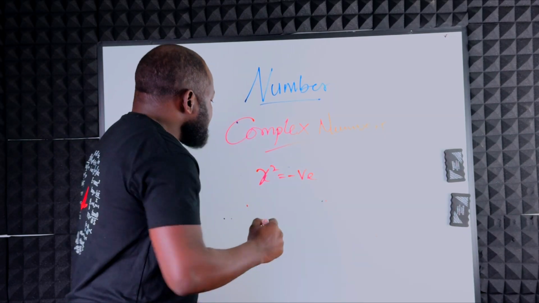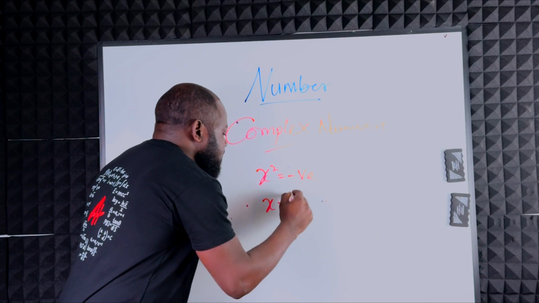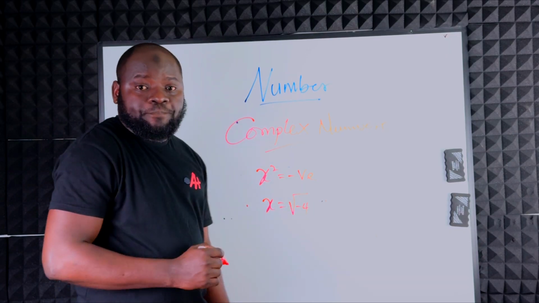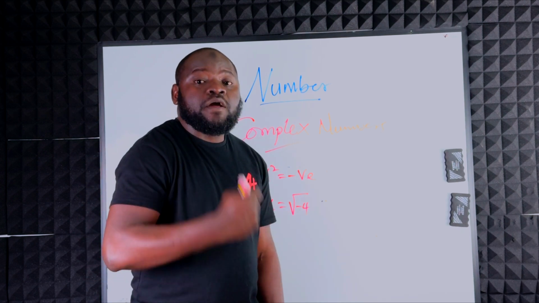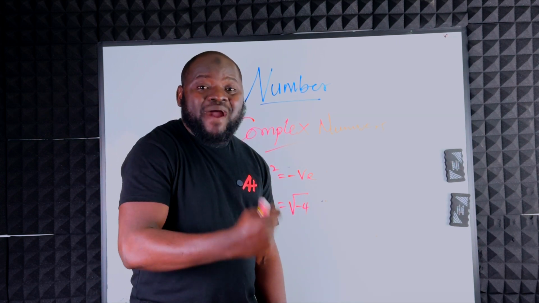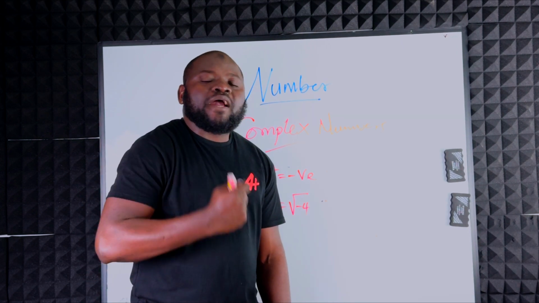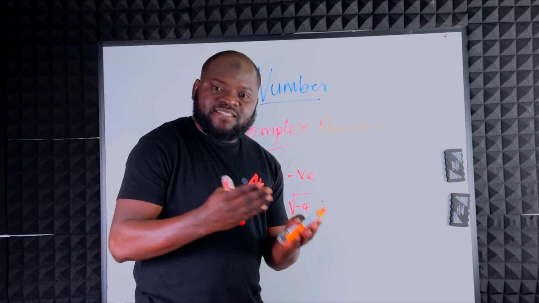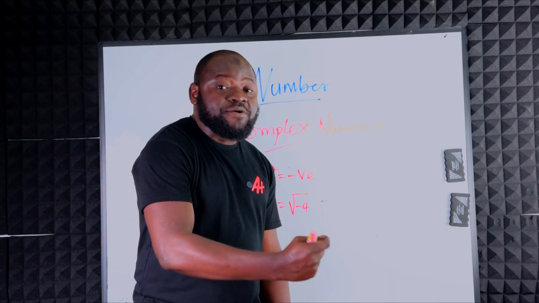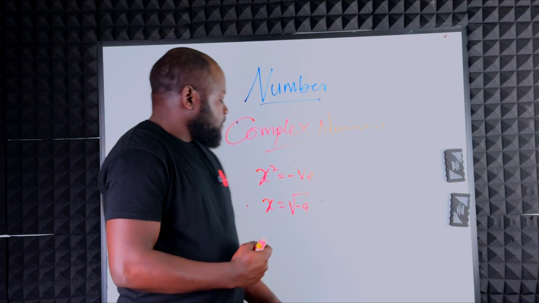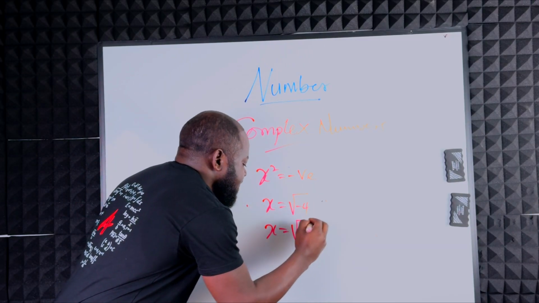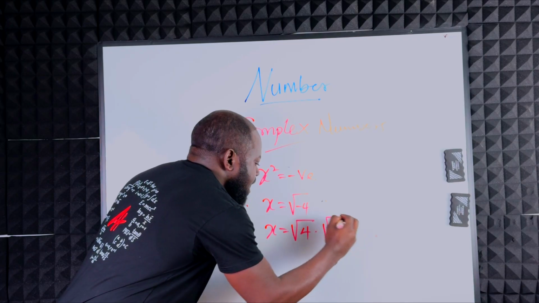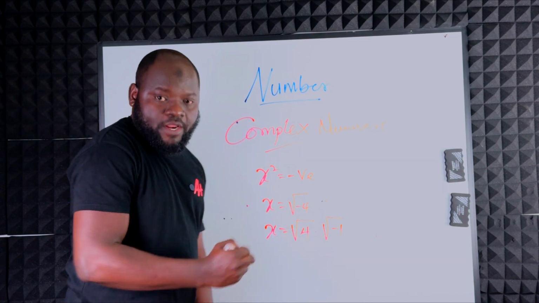Now let's prove it. If I have that x is equal to square root of -4, if you press your calculator for square root of -4, you tend to have what we call syntax error or math error. That's because your calculator does not understand complex numbers. Your calculator understands real numbers. For us to solve this, we can say x is the same thing as saying square root of 4 multiplied by square root of -1.